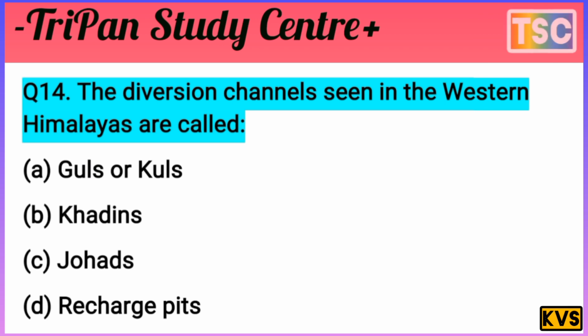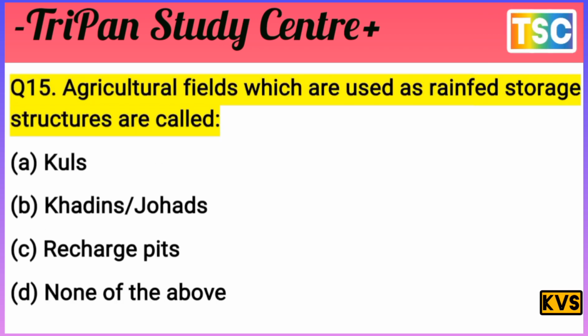And the next question here: agriculture fields which are used as a rainfed storage structure are called? You know that, do you understand the question? A is Kul, B is Khadin or Johad, C recharge pit, D none of the above. The question is clear here, but I give a few seconds, test your knowledge first of all here.